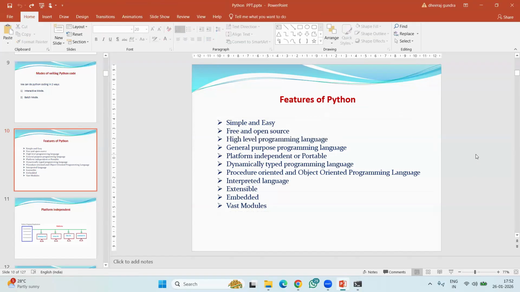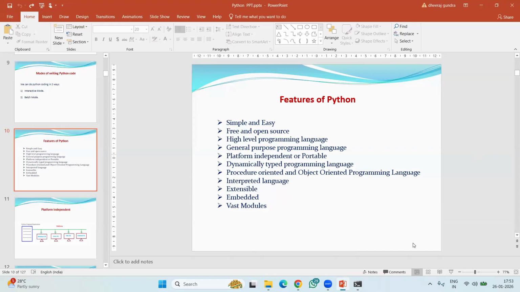High level language means general English. For example, I am talking in English now. That general English is called your high level language. So what is the meaning of high level programming language? If you write the program using some general English, then that is called a high level programming language.